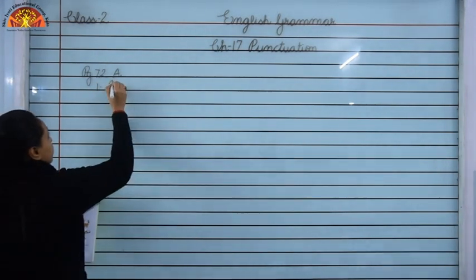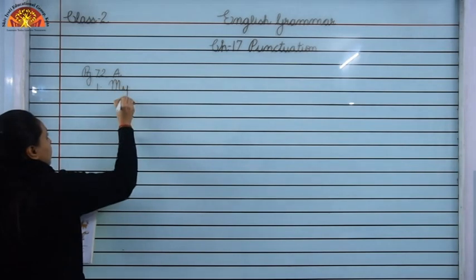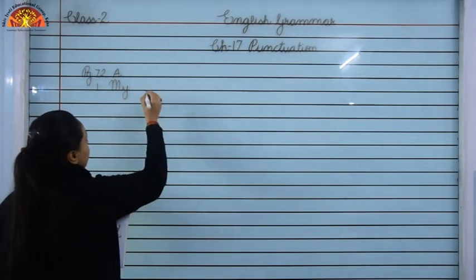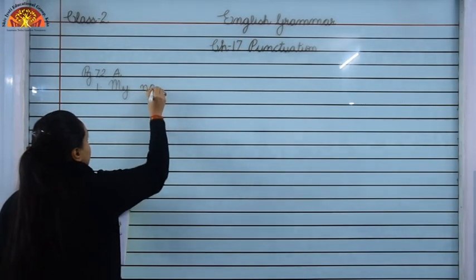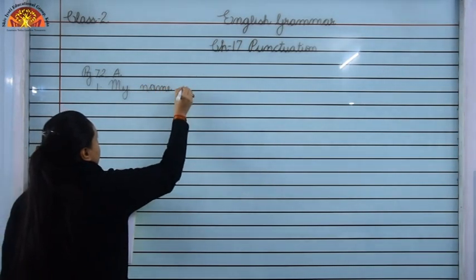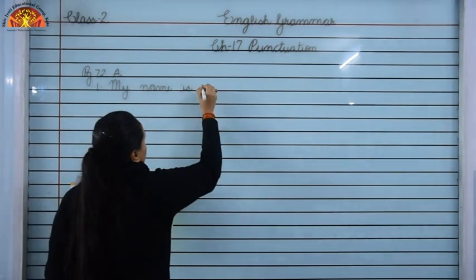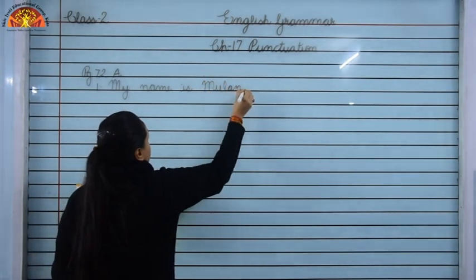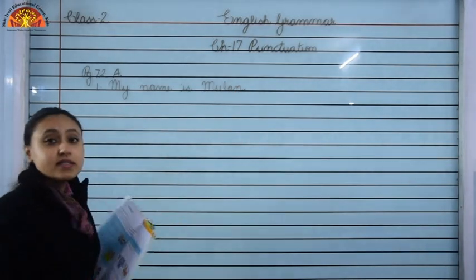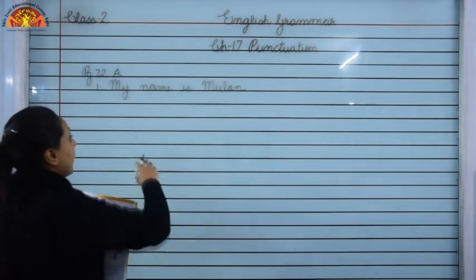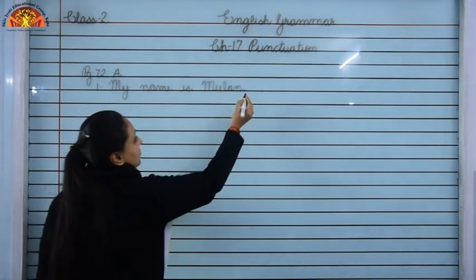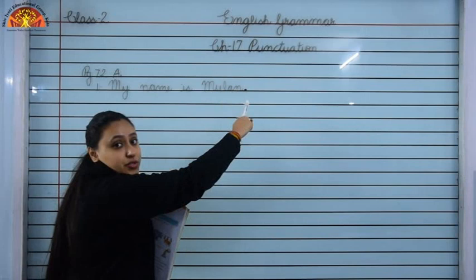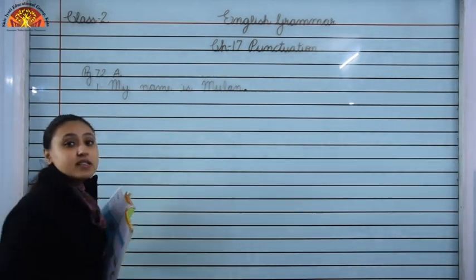My children, we always begin sentence with capital letter. Okay. My name is Mulan. Okay. So children, this sentence is telling us something that my name is Mulan. So which punctuation we will use? We will use full stop at the end of the sentence.